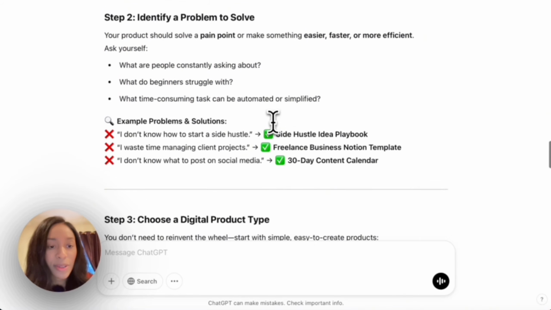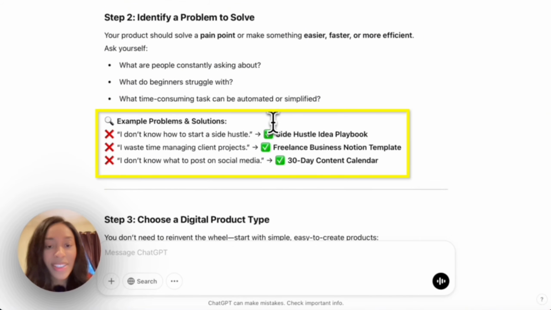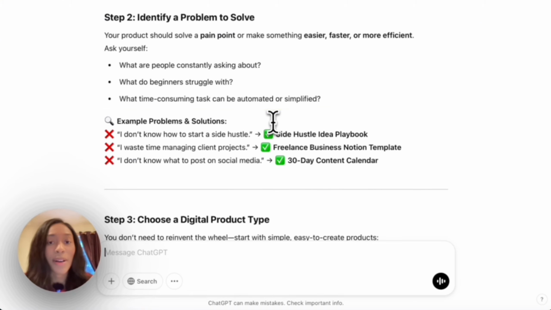Example problems and solutions. 1, I don't know how to start a side hustle. You can create a side hustle idea playbook. 2, I waste time managing client projects. You can create a freelance business Notion template. Or, I don't know what to post on social media. You can create a 30-day content calendar. And so it's that simple. And so I would say that I know I've personally done this myself, but oftentimes we can complicate things and make it more difficult than it is.